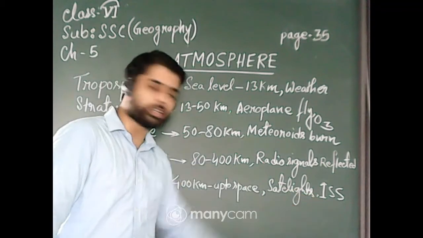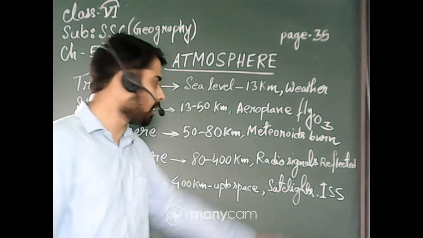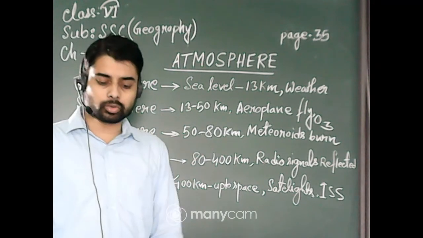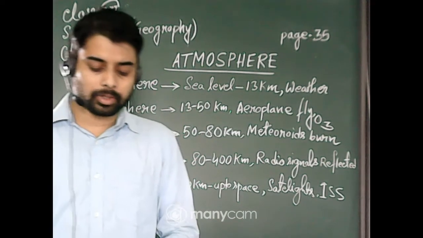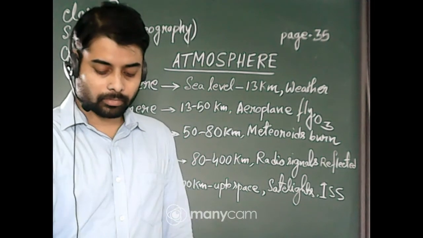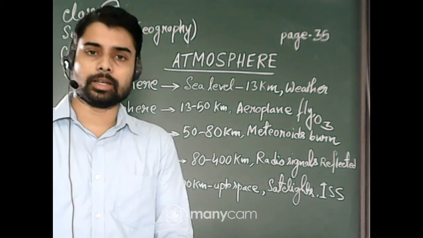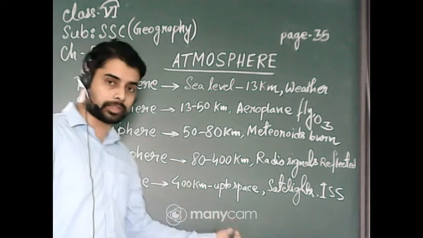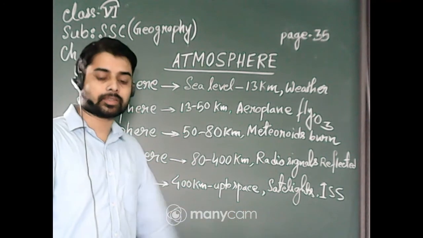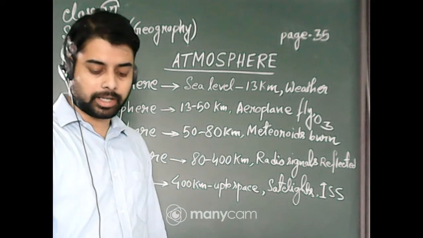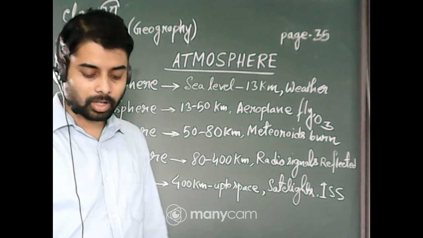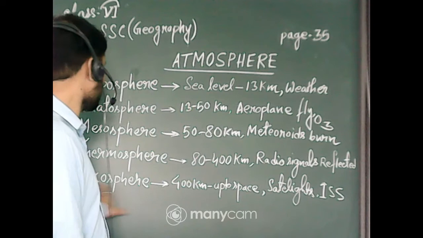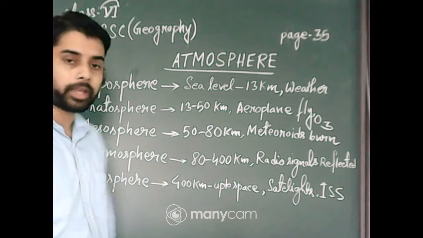And the International Space Station, ISS, is also situated in the exosphere. So students, these are the 5 major layers. Another thing, light gases such as helium and neon are also present in the exosphere.